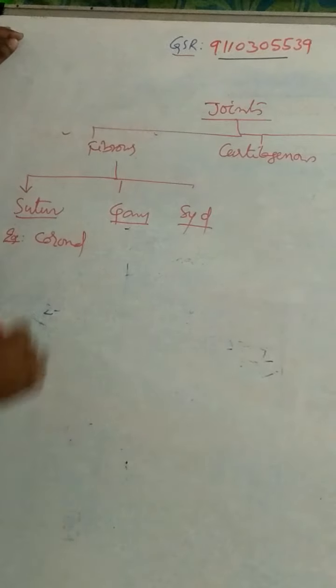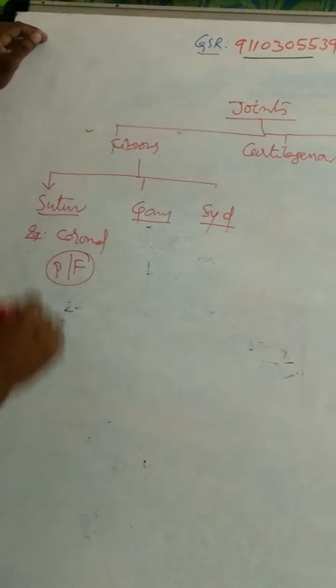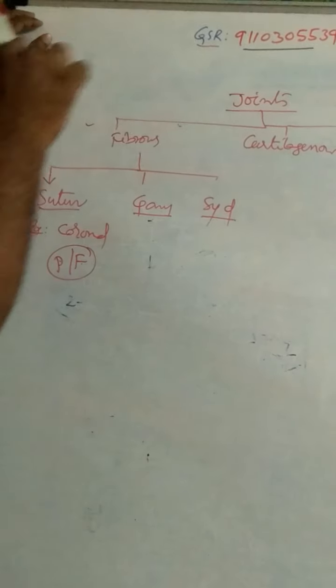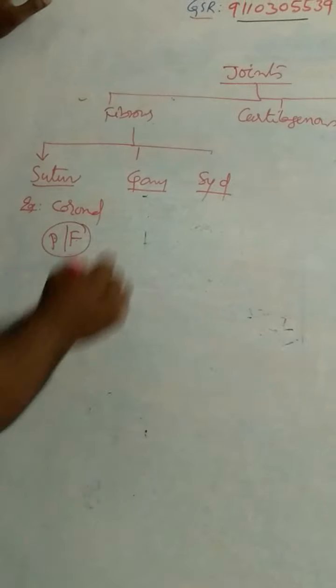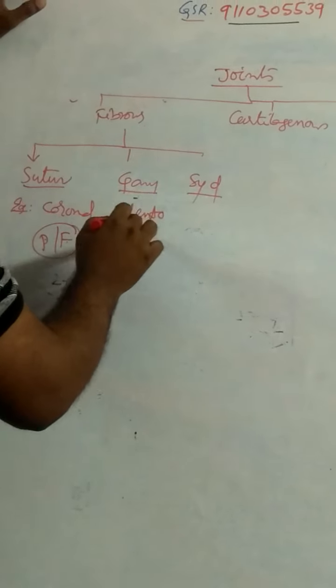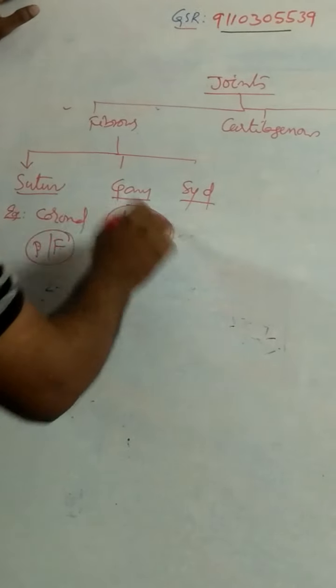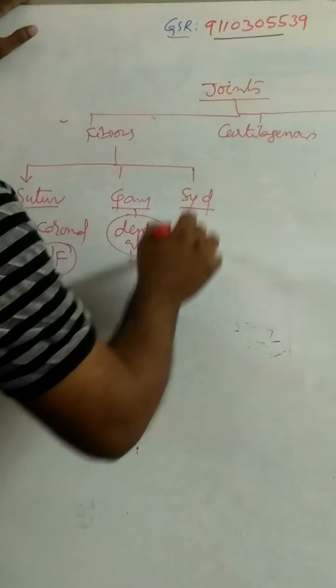Coronal suture is present between the frontal and parietal bones. Frontal and parietal bones are separated by the coronal suture. Gomphosis: dento-alveolar joint, between the teeth and the alveolar socket.